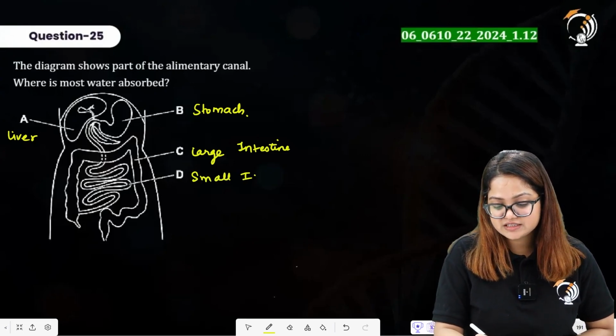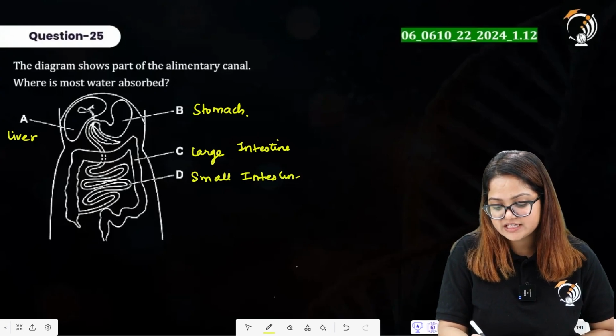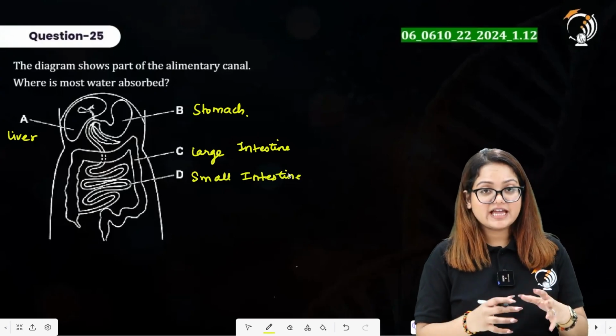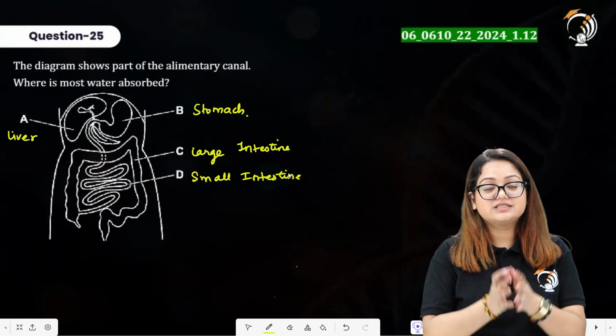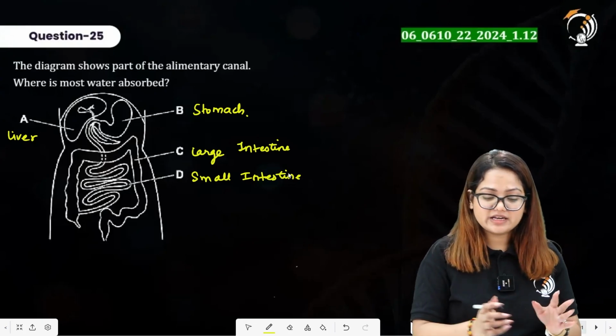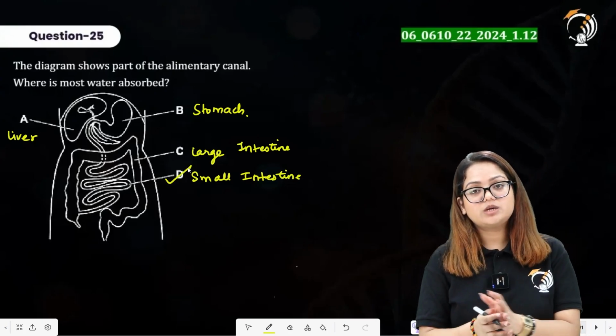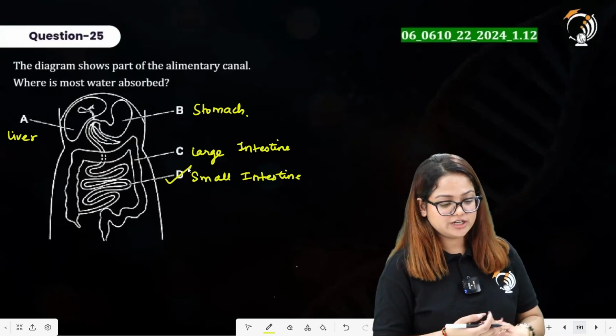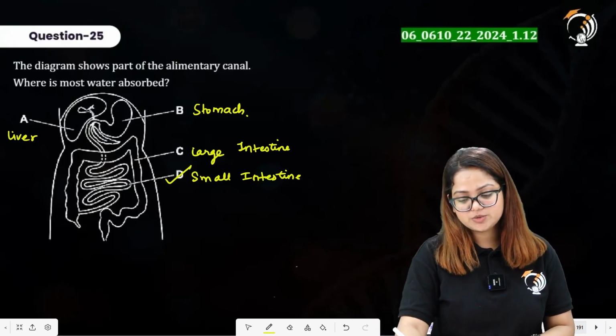Now clearly we can see both of these are present as options, and as I already told you about this, 90% of the water absorption will be occurring in the small intestine and the remaining water absorption will be occurring in the large intestine. So clearly option C is going to be our right answer to this question.